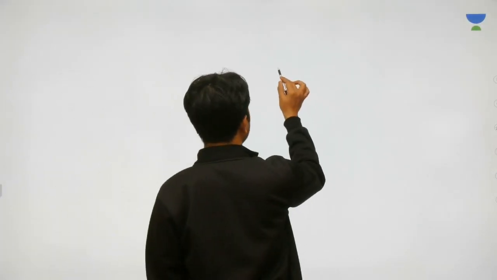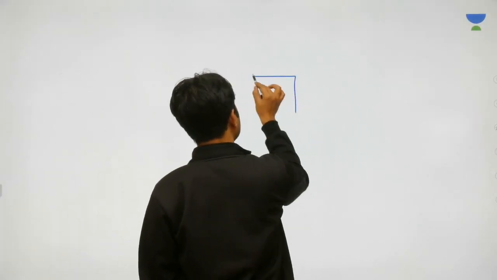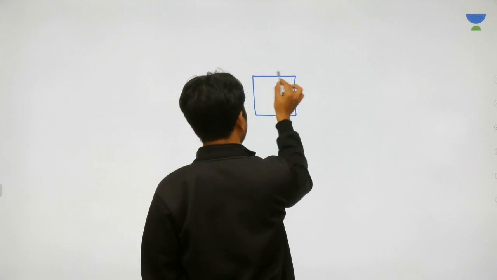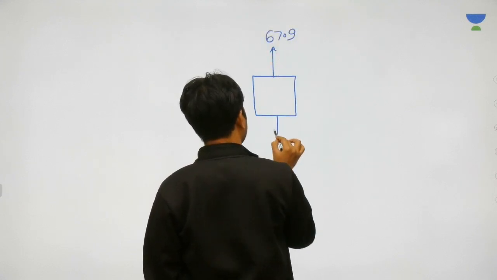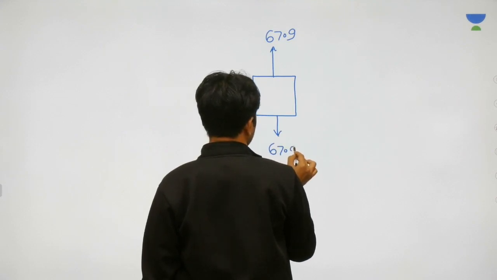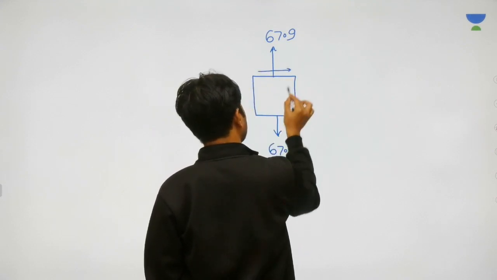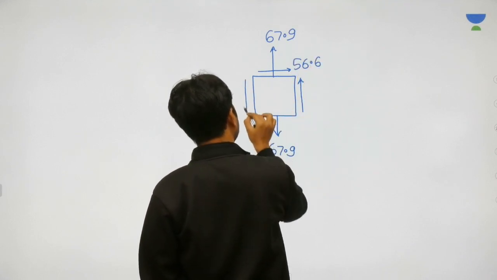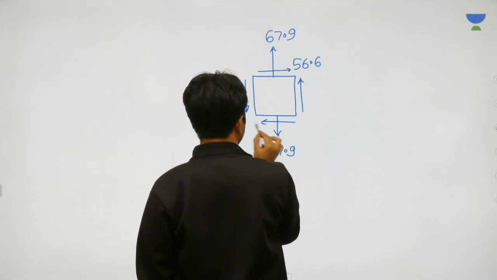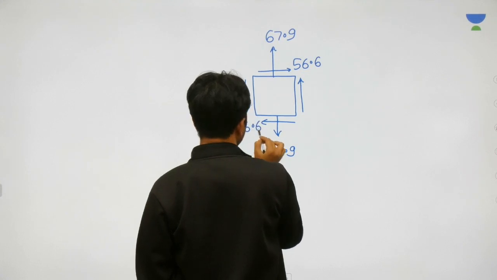So now we know the state of stress. In the next part, they are asking principal stresses and principal planes. We have 67.9 as the tensile effect due to bending, and we have 56.6 as the shear stress.